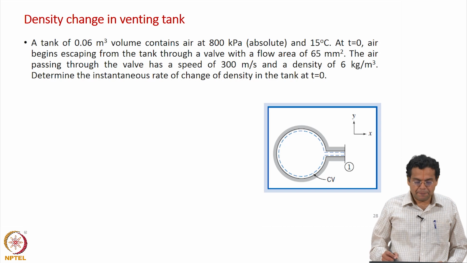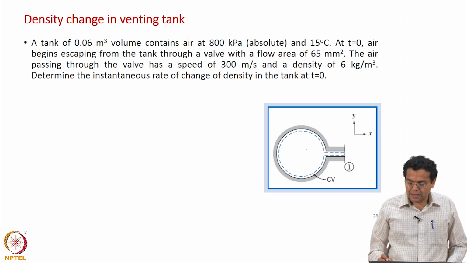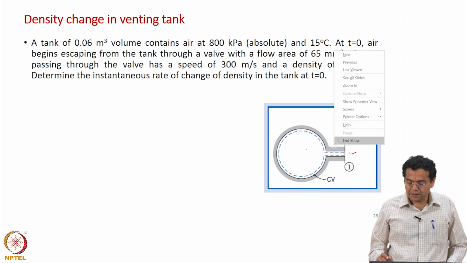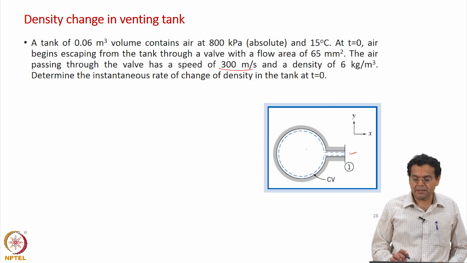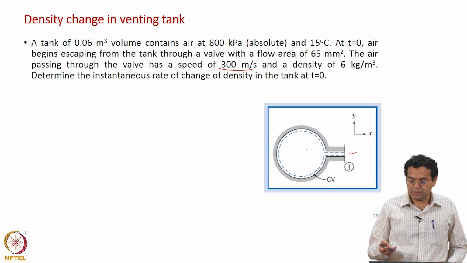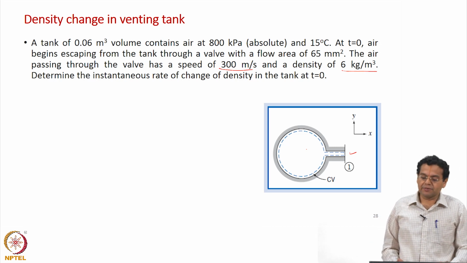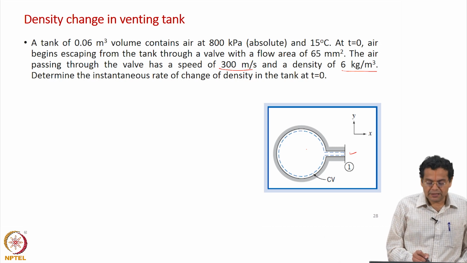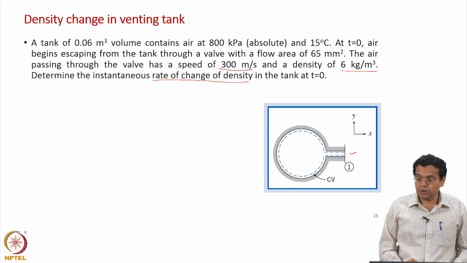So, given the volume of the tank, you are given the pressure and temperature, and at time t equal to 0, air begins escaping the tank through a valve, with a small flow area of 65 millimeters squared. Air passing through this valve has a very high speed of 300 meters per second, because of the high pressure and the small area, and the density of air leaving is 6 kg per meter cube. Determine the instantaneous rate of change of density in the tank. Rate of change of density tells you that it is d rho by dt.